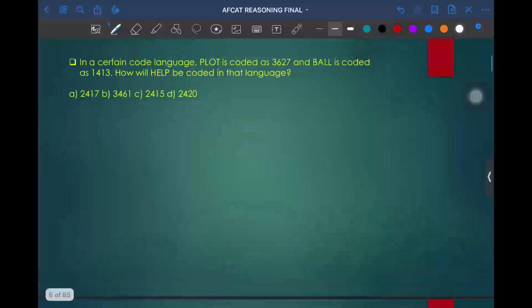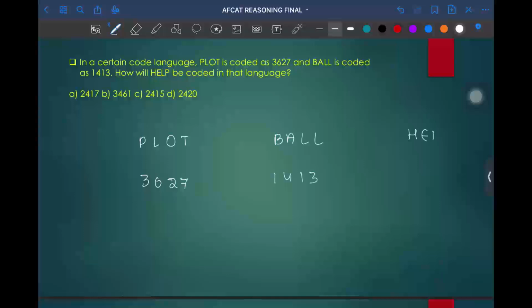PLOT is coded as 3627. BALL is coded as 1413. So how is HCLP coded? What is the question? So first, when we don't find any direct relationship, we just need to write the position of each individual letter. So P will be coded as 16, L will be coded as 12, O will be coded as 15, T will be coded as 20.